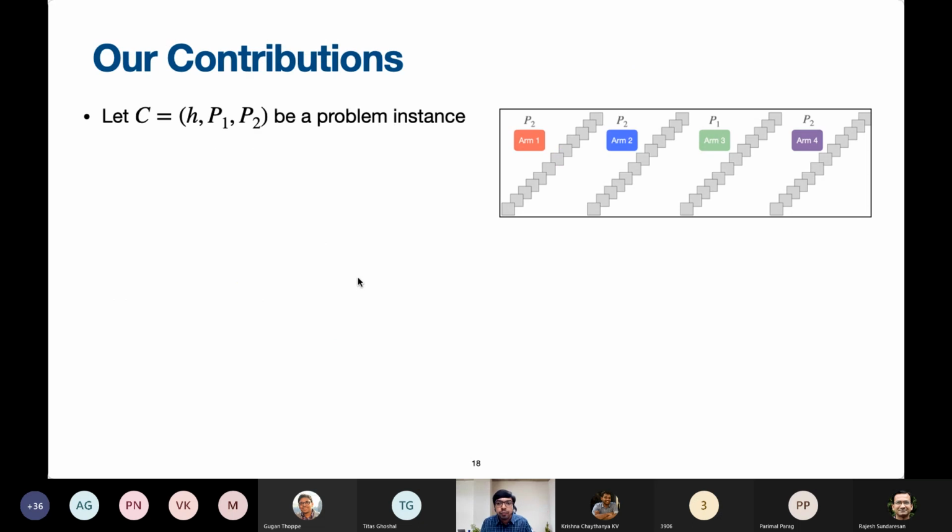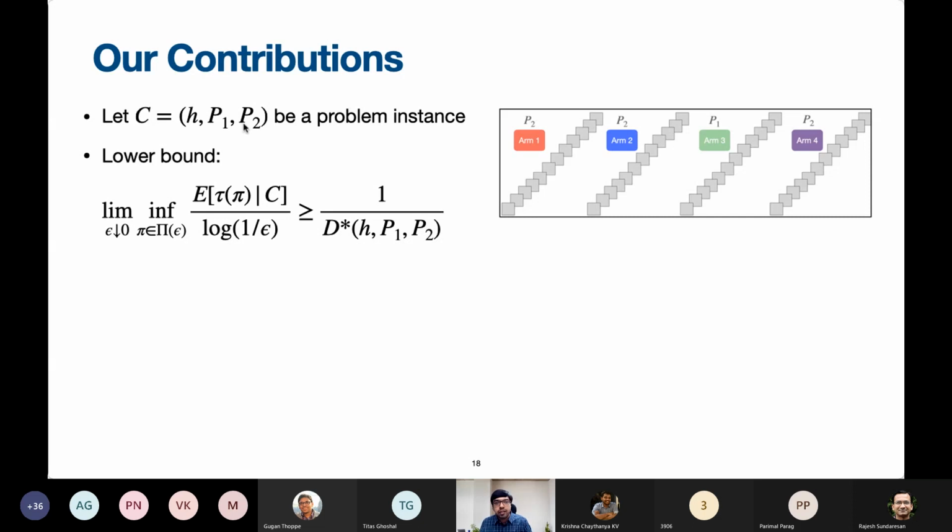What are our contributions here? Very briefly, I'll put down the contributions. On this slide, I have shown a small image. As I said, each arm for us will be a sequence of frames over time. One of the arms is odd, marked in green color here. Its TPM is going to be P1. All the other arms' TPM is going to be P2. We will call this a problem instance or an arms configuration. This is a triplet. It consists of the odd arm location H, which in this image is 3, P1, the TPM of arm H, and P2, the TPM of each non-odd arm.